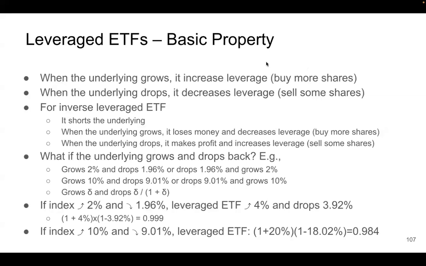Let's continue to talk about leveraged ETFs. Last time, at the end of the talk, we shared a simple example where the index first goes up 2% and then goes down 1.96%. We found that it loses about 0.001%. Or if it goes up 10% and drops 9.091%, it goes back to normal, but the leveraged ETF loses a lot more, 1.6%. Let's look at whether this is generic.